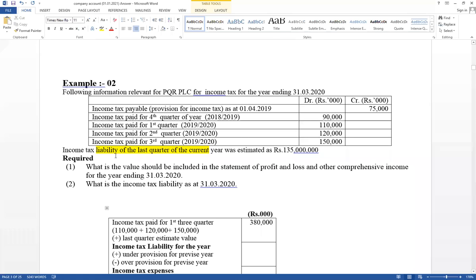And last quarter estimate value also given for the current year. Income tax liability of the last quarter of the current year 135,000. Therefore, that value should be added. Then the answer is income tax liability for the year. Therefore, here total amount equals 515,000. This is income tax liability for the year. But now think about the previous gap available. Think about this one, very important.